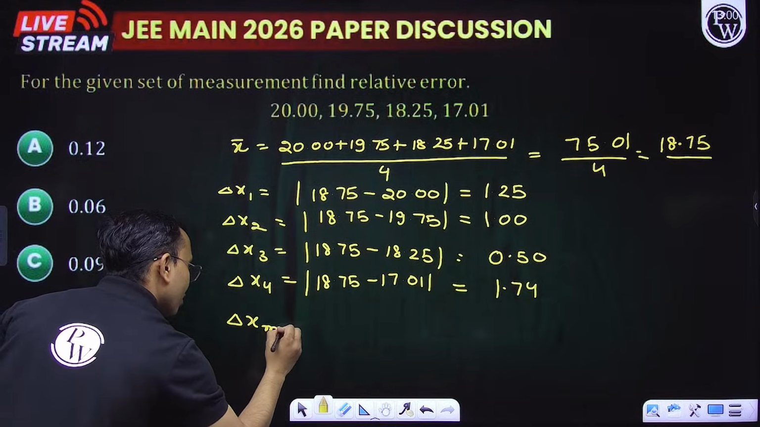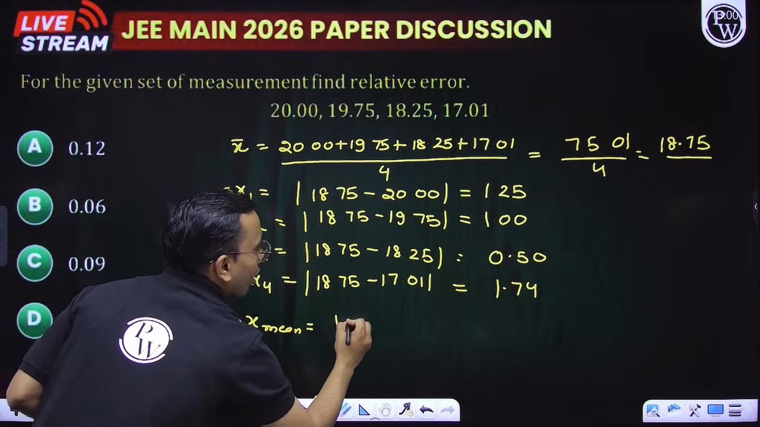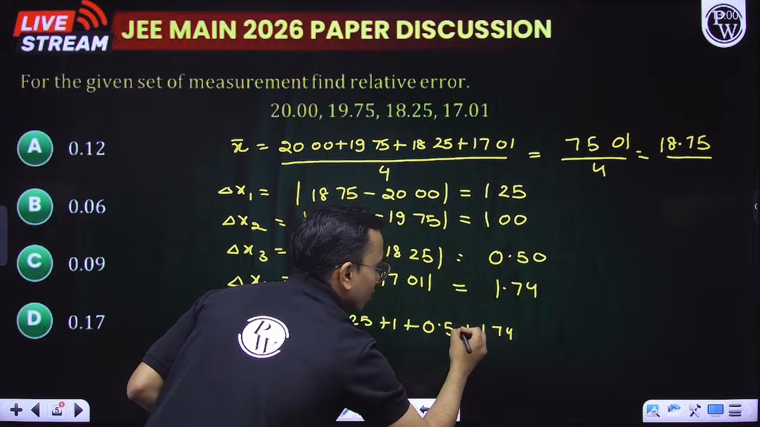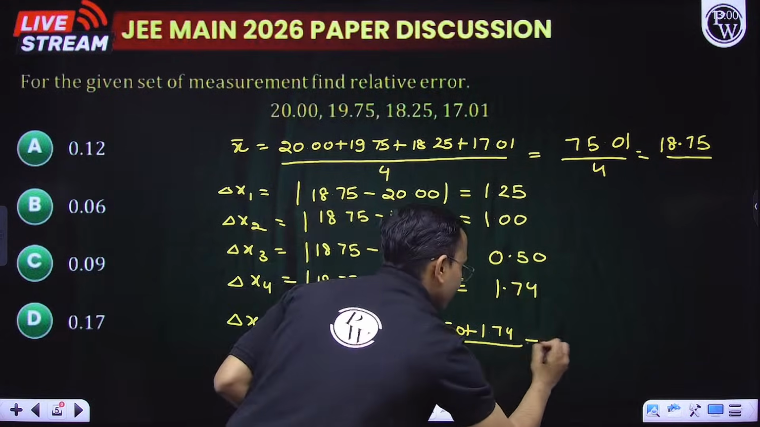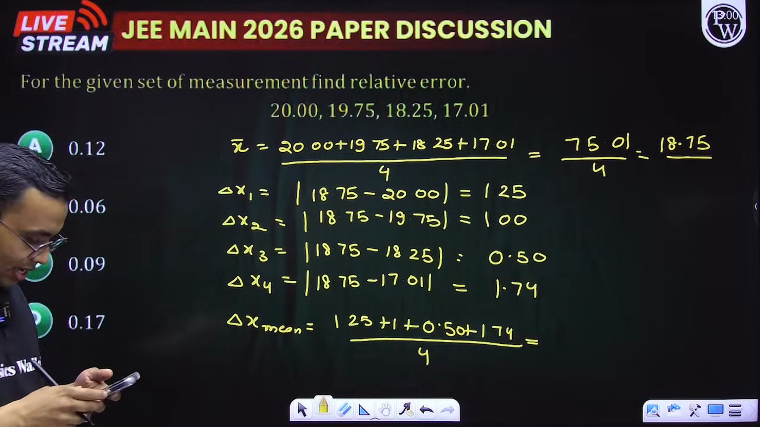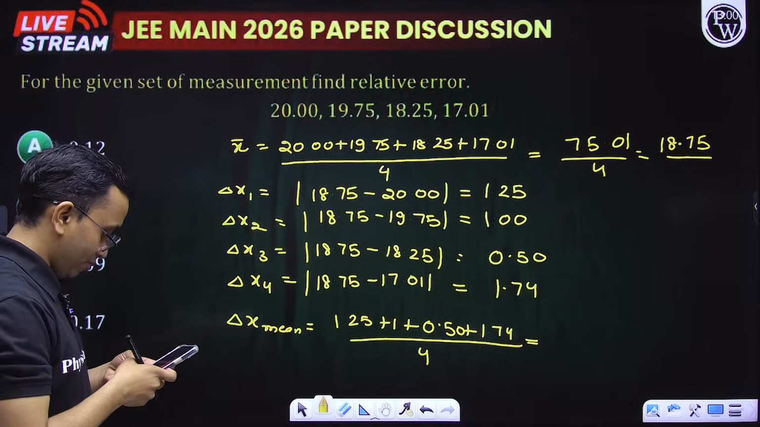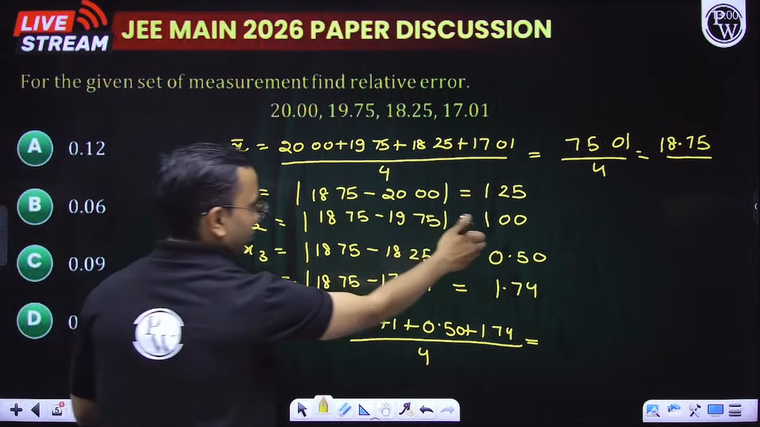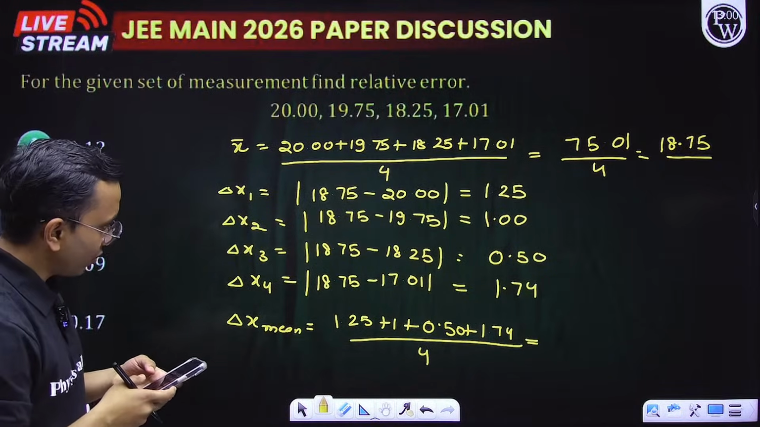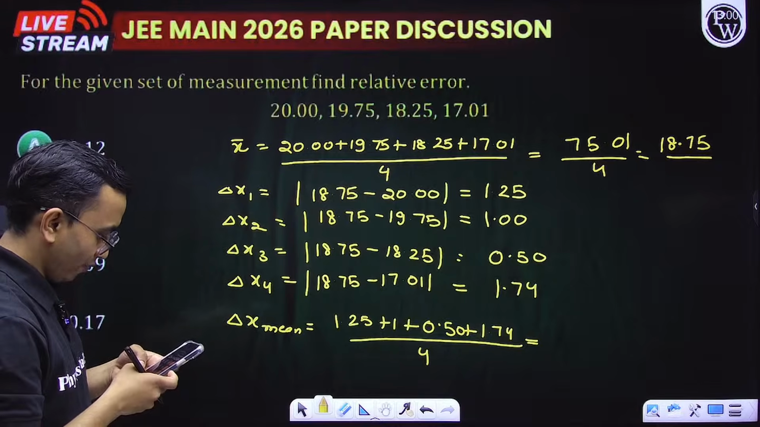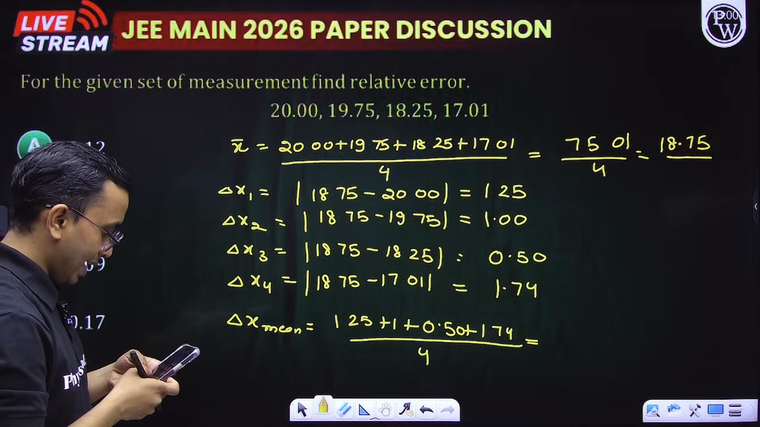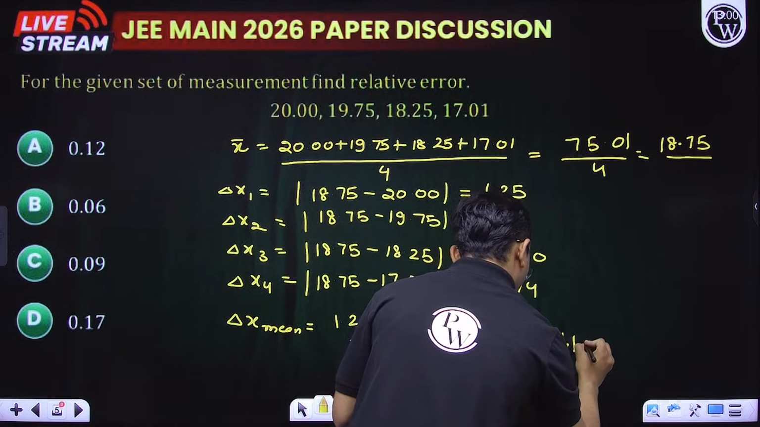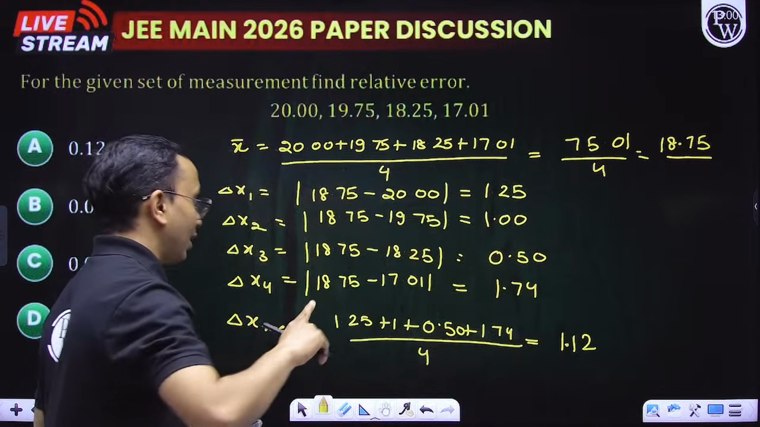Now I need the mean of this. Delta x mean, how much? That is, add all of these: 1.25 plus 1.00 plus 0.50 plus 1.74, okay, and then divide by 4. So this becomes 1.12. Now, relative error is my delta x mean divided by x.